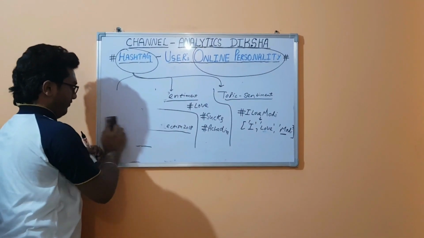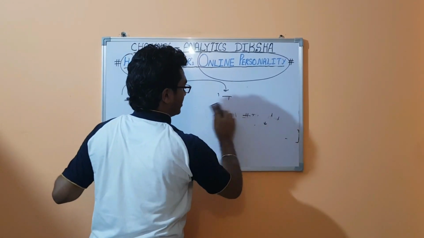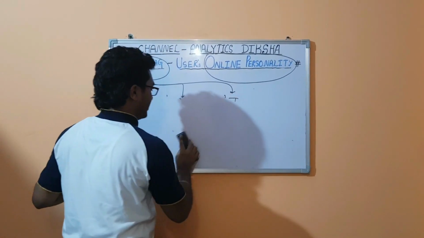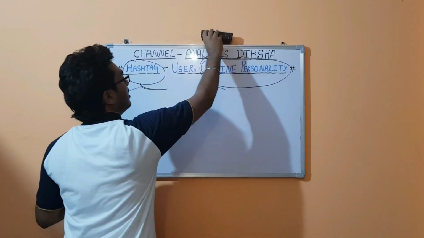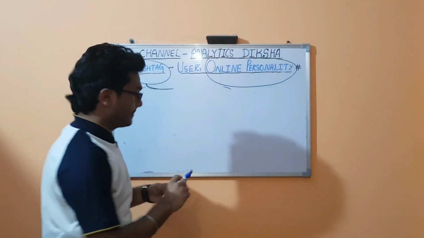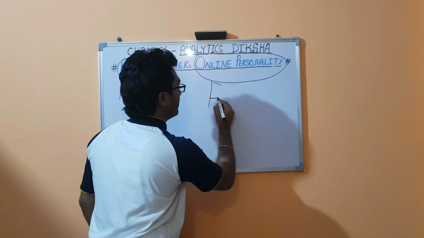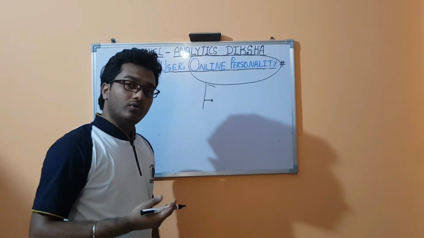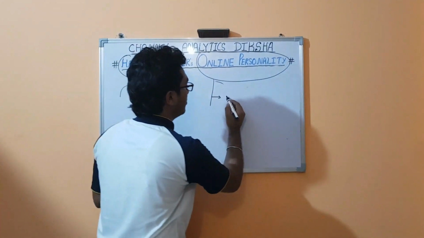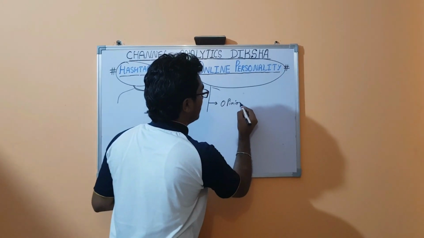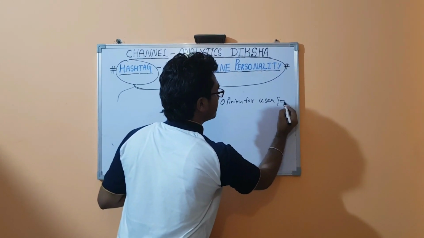Now we have seen there are three types of hashtags which are usually present on Twitter. Now using these hashtags we will try to evaluate the personality part. Now see what personality is. My dear friends, personality means if we can know the opinions for that specific person, and our user here is Modi.